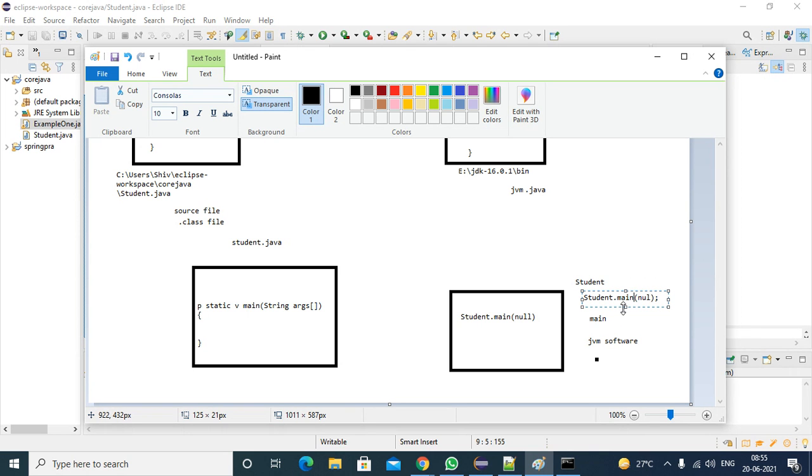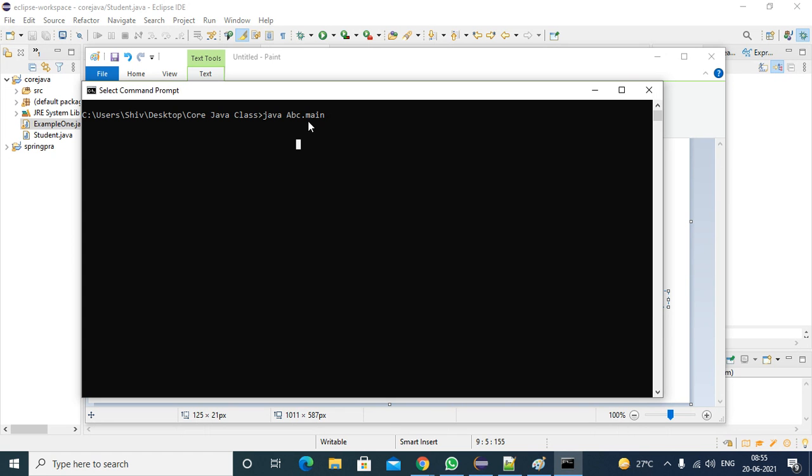So inside the JVM, this code is required. You are not opening the JVM source code and updating it. You need to pass only the class name that contains the main method. Where is the main method available? In the student class, so you need to pass the student class name.